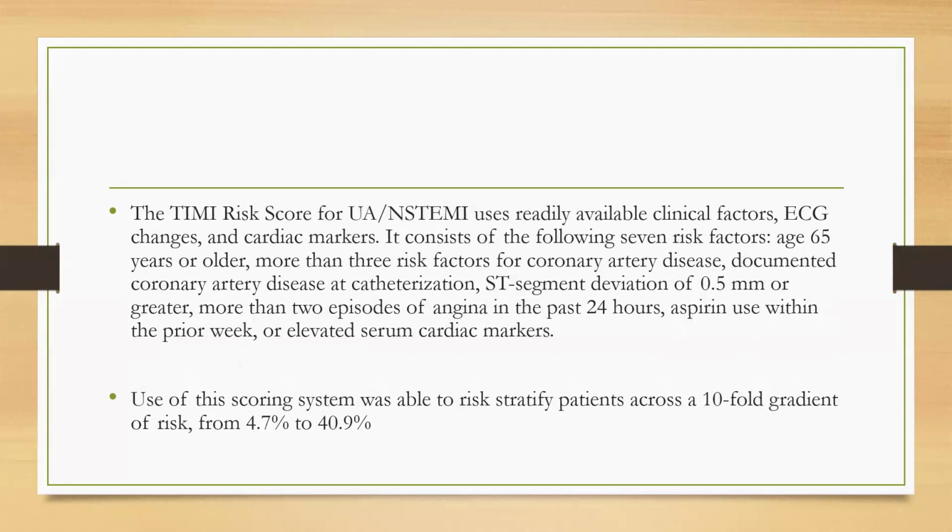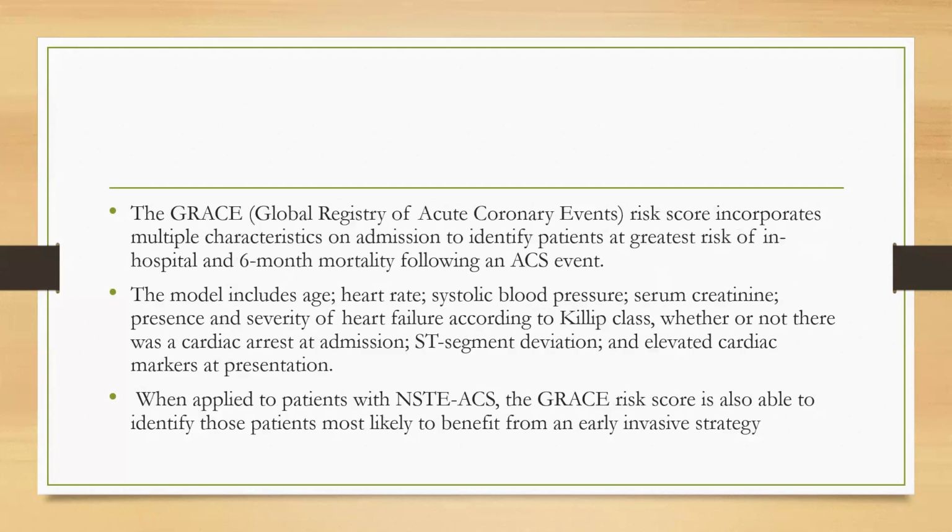Now, the TIMI risk score for unstable angina and NSTEMI uses readily available clinical factors, ECG changes, and cardiac biomarkers. It consists of the following 7 risk factors: age 65 years or older, more than 3 risk factors for coronary artery disease, documented coronary artery disease at catheterization, ST segment deviation of 0.5 mm or greater, more than 2 episodes of angina in the past 24 hours, aspirin use within the prior week, and elevated serum cardiac markers. Use of this scoring system was able to risk stratify patients across a 10-fold gradient of risk from 4.7% to 14.9%.